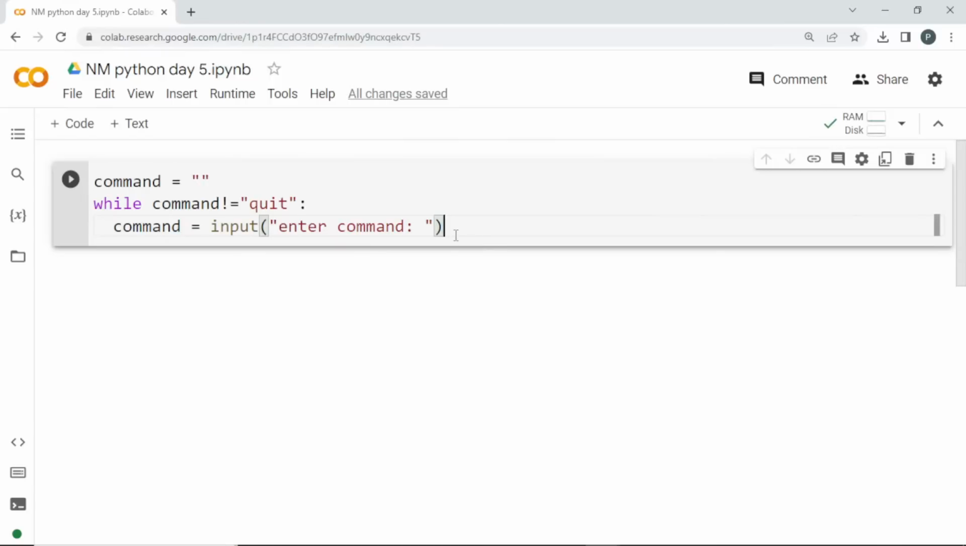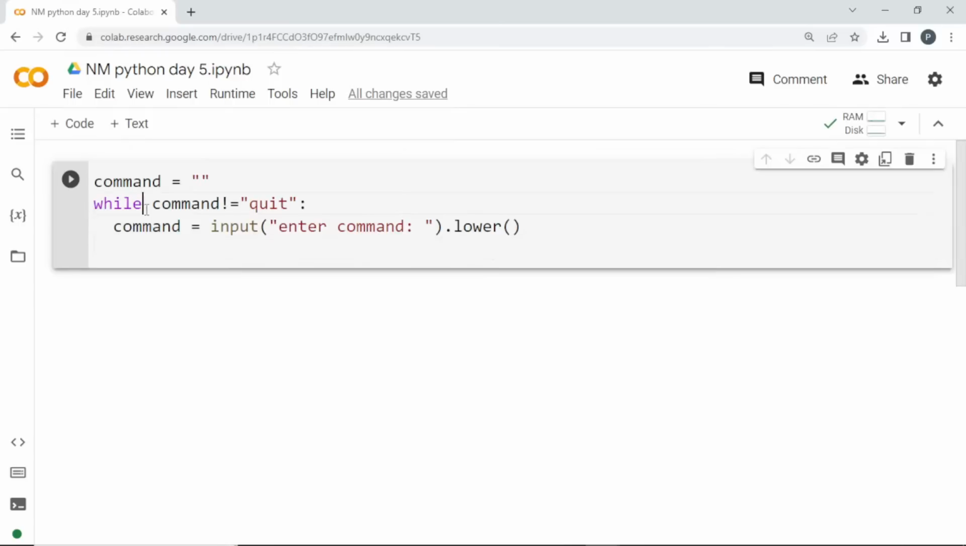In that input, I'm going to call the lower function. What will lower do? Whether the user enters capital letters or small letters, it will convert everything to lowercase so that we won't get any error, because I'm verifying it against lowercase values. If the user accidentally enters a capital Q, it would show an error, so to avoid that I'm converting it into lowercase. Every time the while loop runs, it will ask the user to enter the command, and it will keep on going.